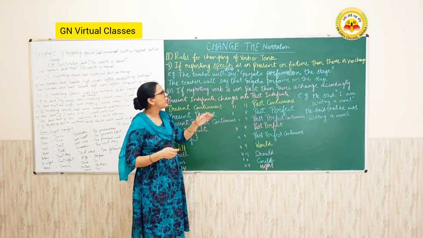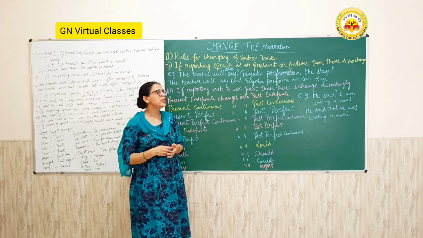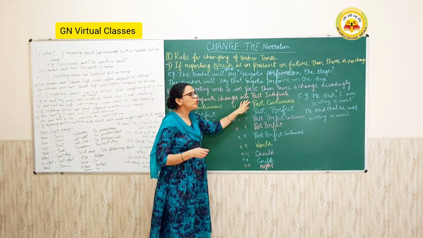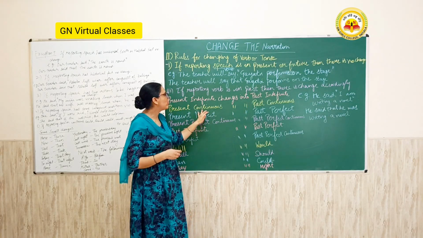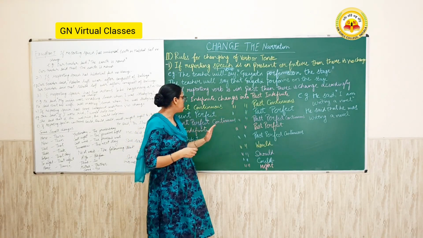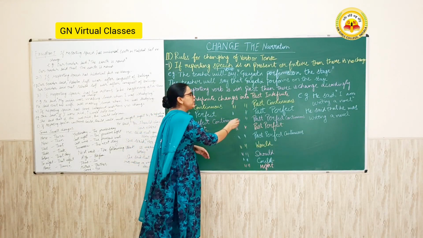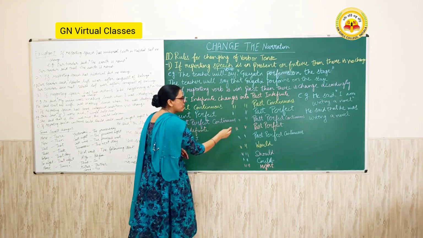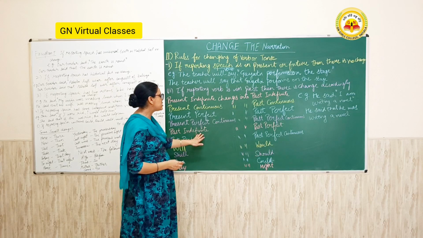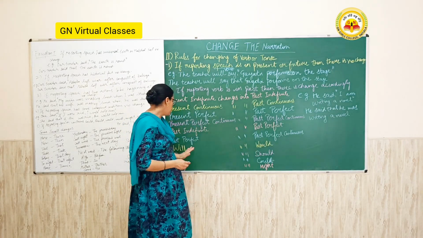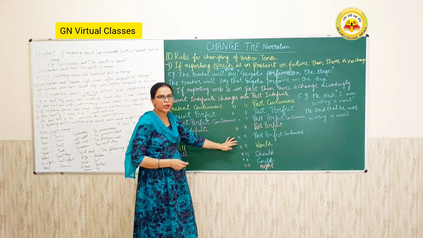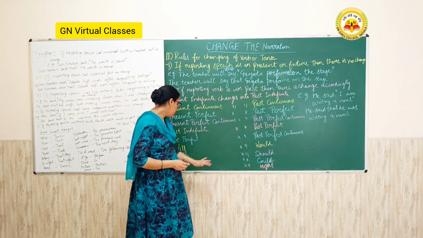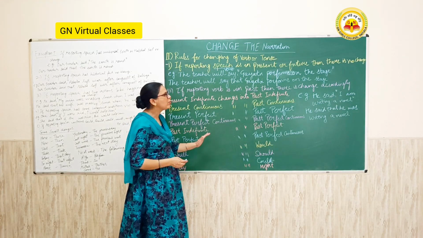But if the reporting verb is in the past, then there is a change accordingly. Like present indefinite changes into past indefinite, present continuous changes into past continuous, present perfect changes into past perfect, present perfect continuous changes into past perfect continuous, will to would, shall to should, can to could, may to might.